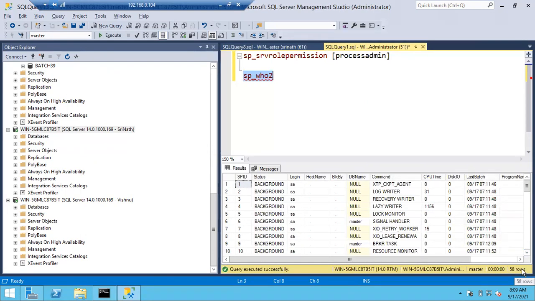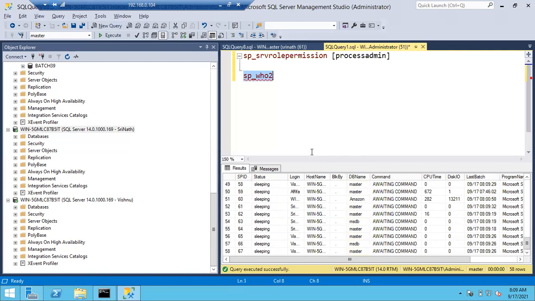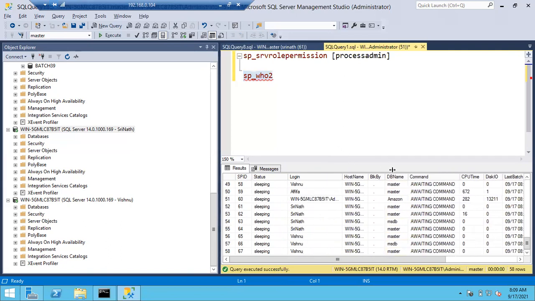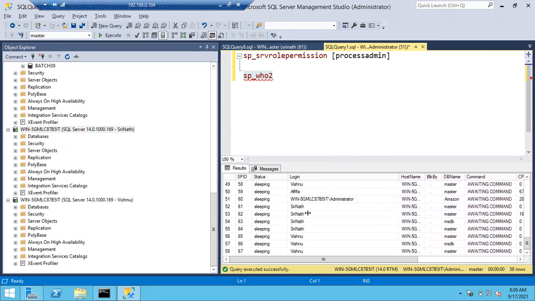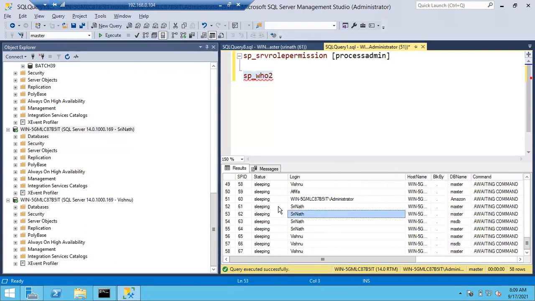43. Now how many sessions? 58 rows. A lot of background sessions may also increase. Okay, so if you can see here now, login name. See here, on behalf of Srinath, 3 sessions are created. You can see these are the session IDs.